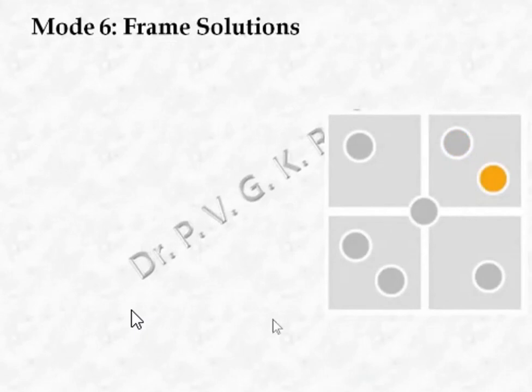So once the conceptualization is done, we frame solutions. So here we build on the large set of concepts that have been developed earlier by combining them to form systems of concepts, and we name them solutions.